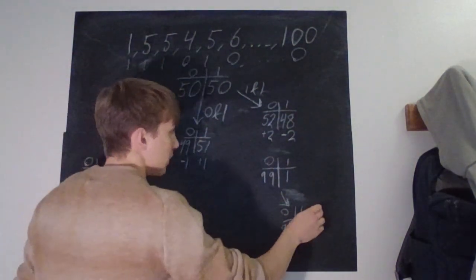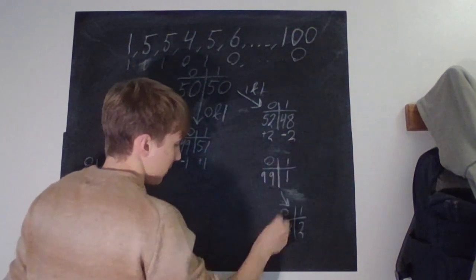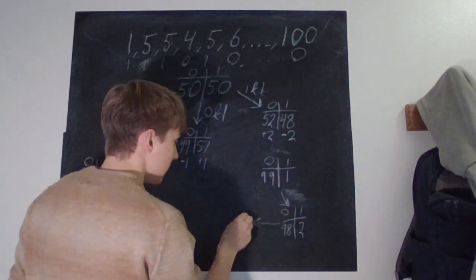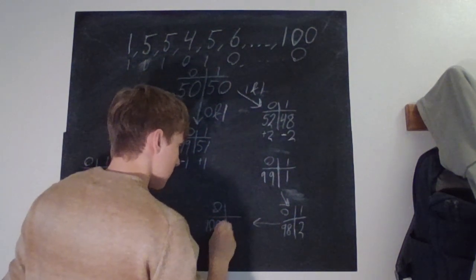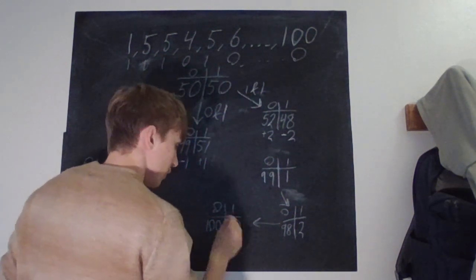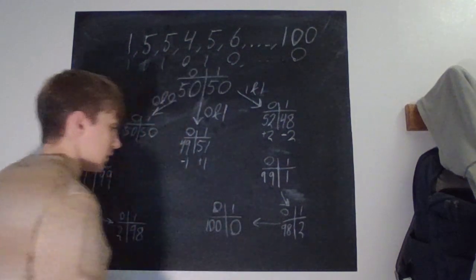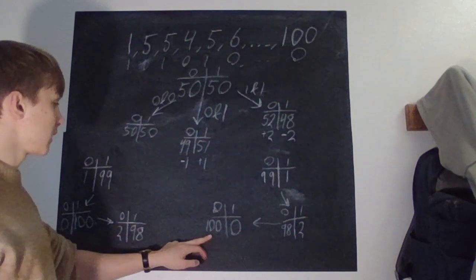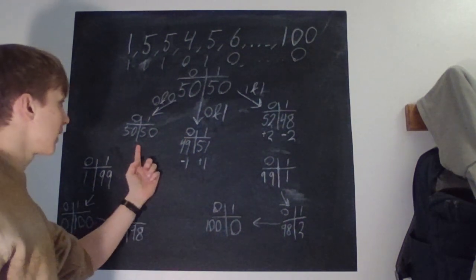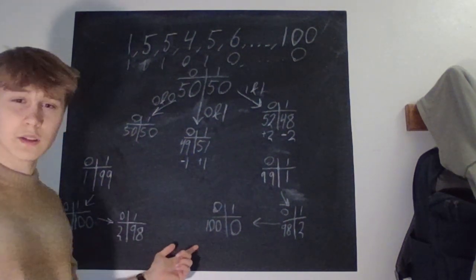But if we pick this one, what happens then? Then we get all evens and no odd ones. And here, because we only have even, we can only pick this one, and that changes nothing.